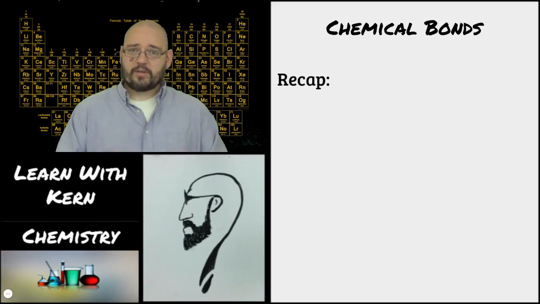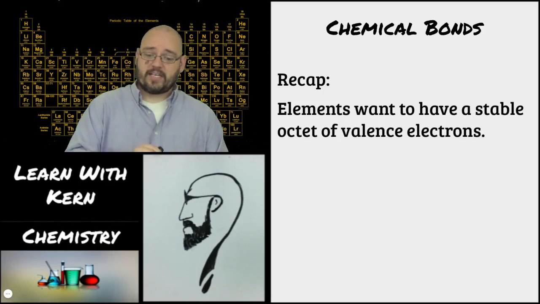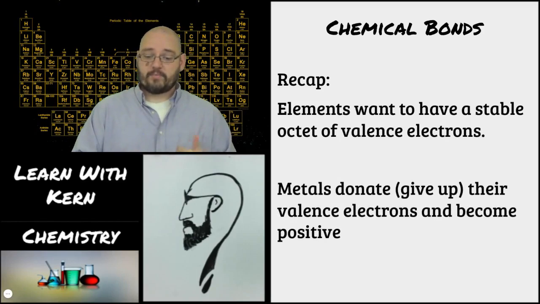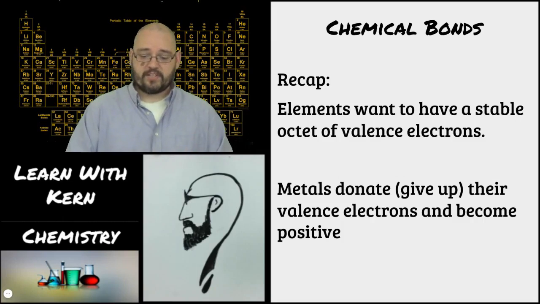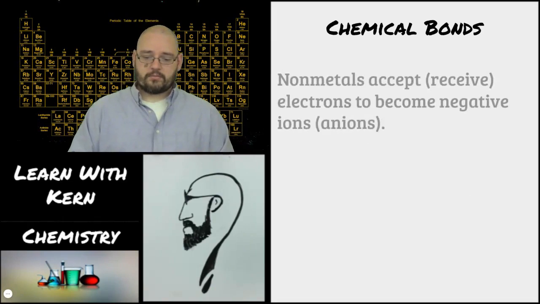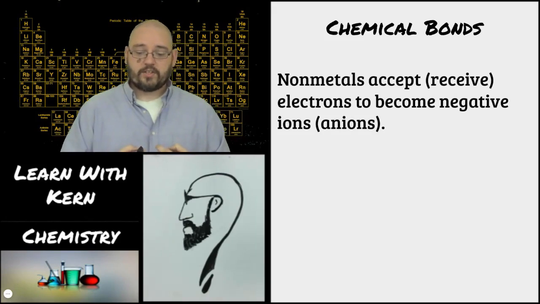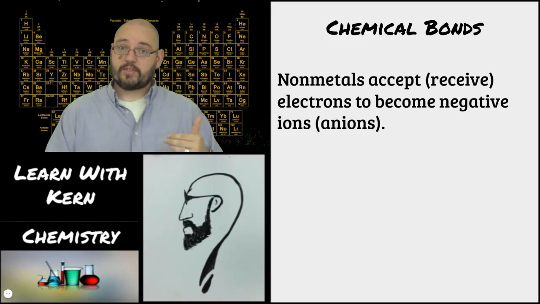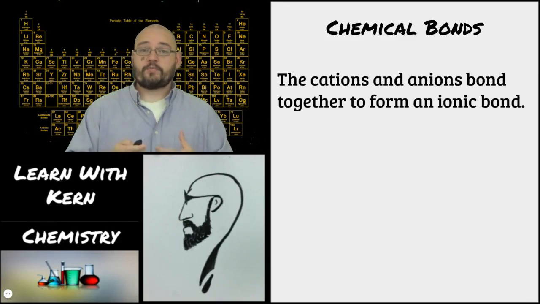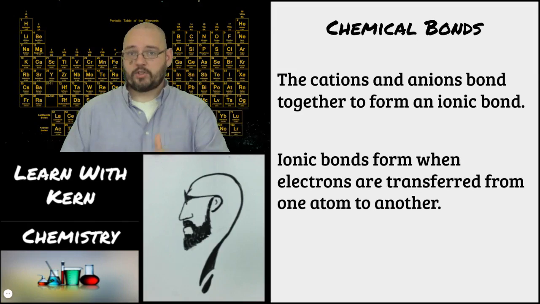All right, so let's do a little bit of a recap of our lesson so far. Elements want to have a stable octet of valence electrons. They're going to do that by donating or accepting. Metals are going to donate or give up their valence electrons and become positive. Non-metals are going to accept or receive electrons to become negative ions, otherwise known as anions. The cations and the anions bond together to form an ionic bond. Ionic bonds form when electrons are transferred from one atom to another.